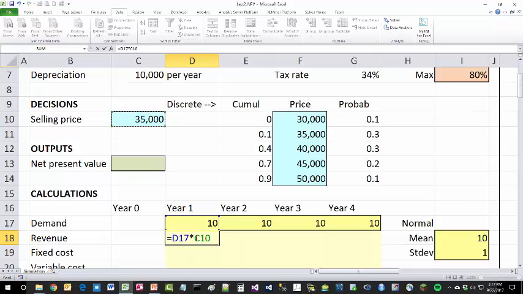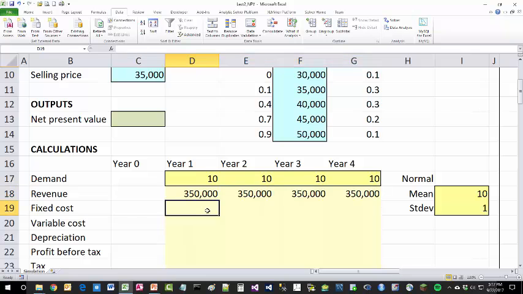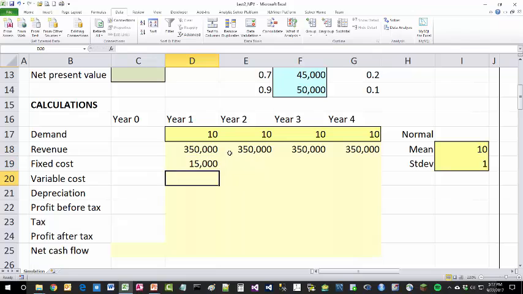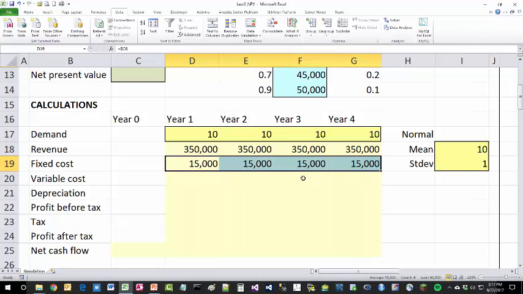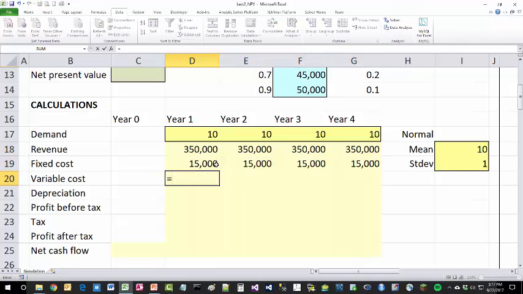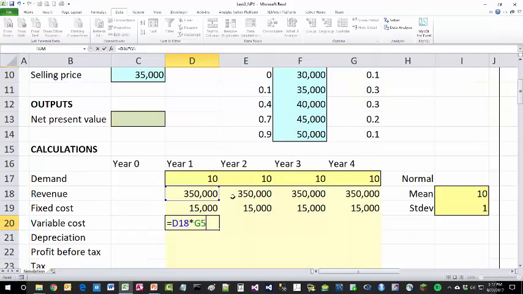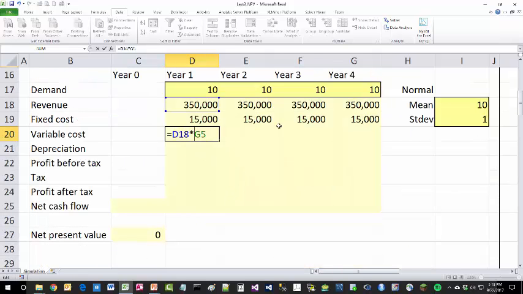Okay, make sure to fix C10 before executing and copying. Fixed costs are simply assumed to be 15 million per year. Variable costs are given as a percent of revenue, and the percentage is a value that will be uniformly distributed between 65% as the best case scenario and 80% as the worst case, currently at 75.